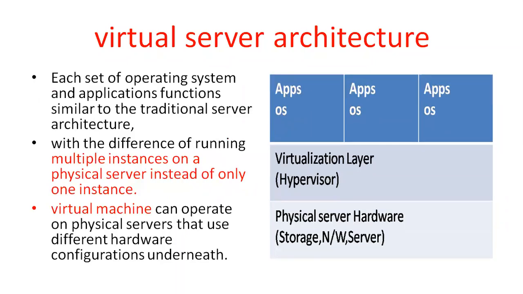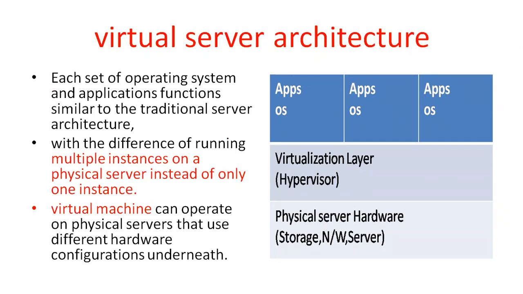Each set of operating system and application functions similar to the traditional system. Is it clear or not? Here you are executing the application and operating system. Each and every operating system executes and works the same as a traditional system.